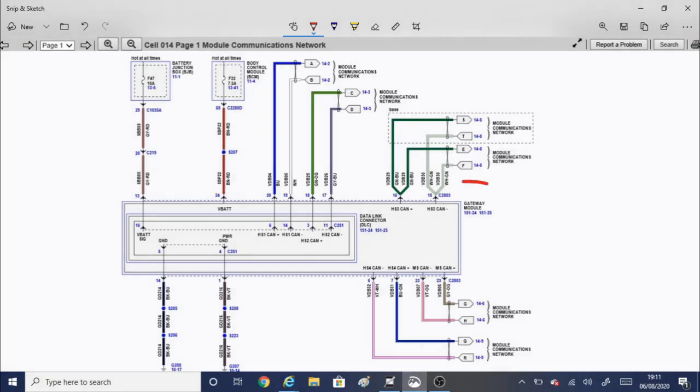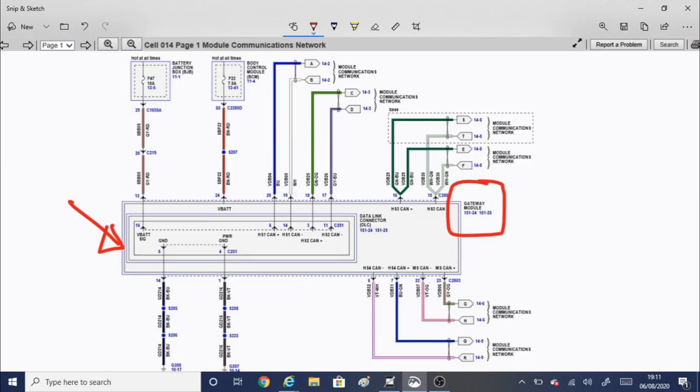see on this particular vehicle, we've got now a gateway module, and this vehicle has 4 CAN networks. It's got high speed 1, 2, 3 and 4, and the traditional DLC plug, which is still accessible. However, the only ones we can access via the front of the DLC plug, the traditional way, is high speed 1 and high speed 2.